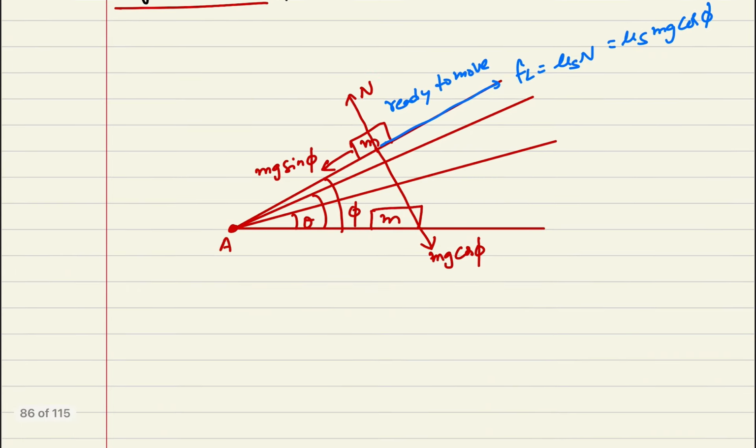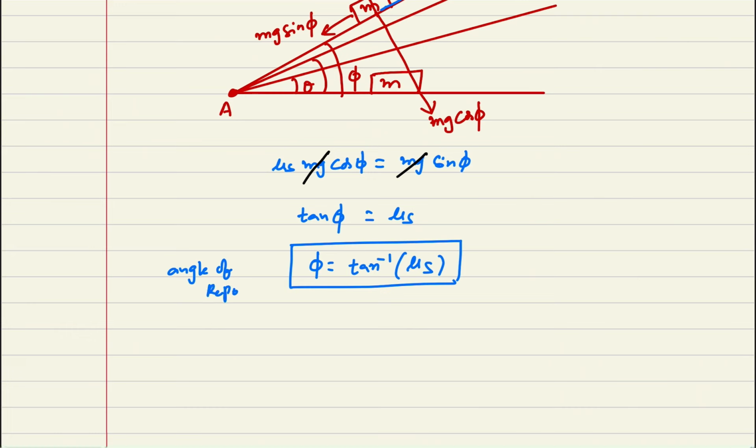Whenever the body is about to move, mu s into mg cos phi is equal to mg sin phi. I can cancel mg and mg, so tan phi is equal to mu s. So phi is equal to tan inverse of mu s. This is my angle, and you can observe that this is the angle of repose.